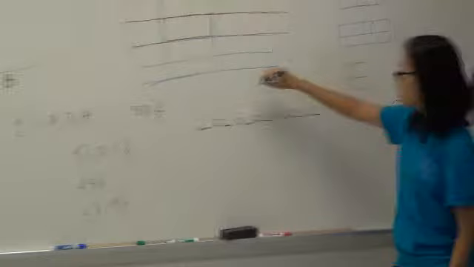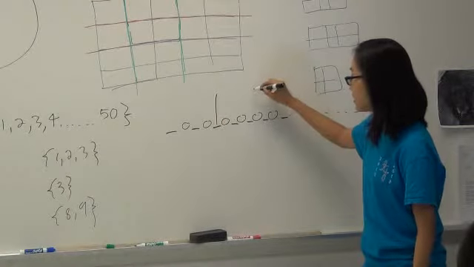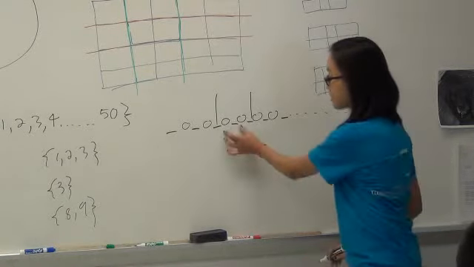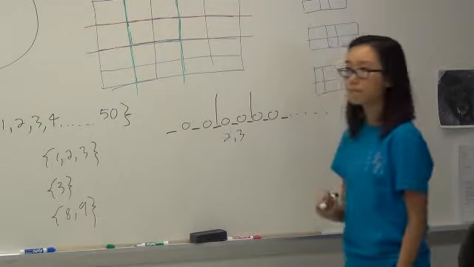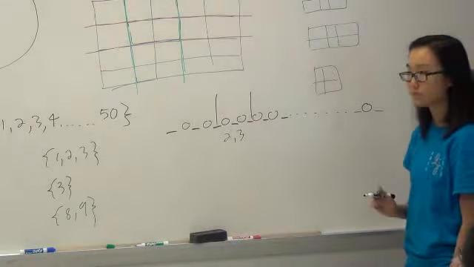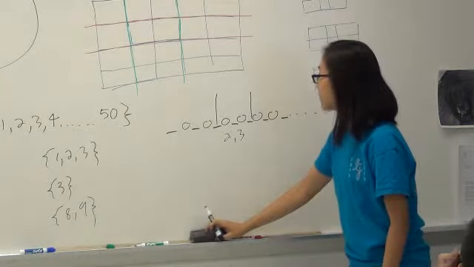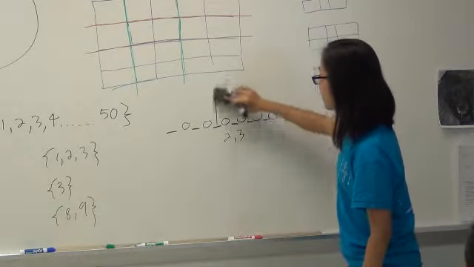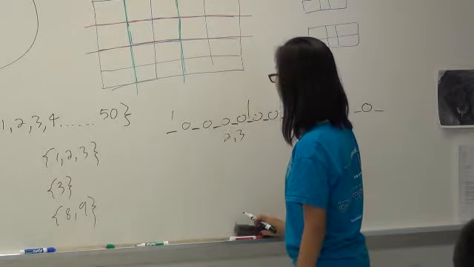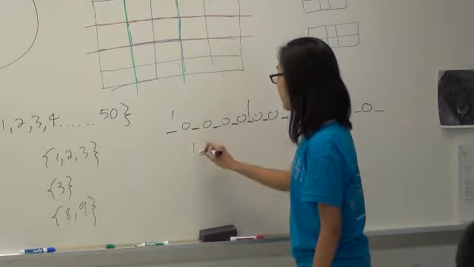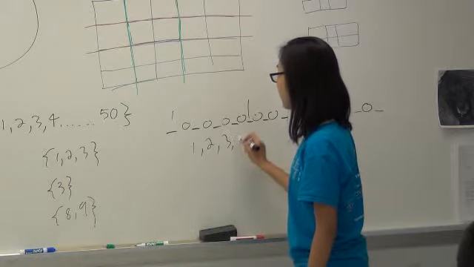right? So you put a divider here and a divider here, and this would define a consecutive subset. So this would be 2, 3, right? Or we can put a divider here and a divider here. And that would be 1, 2, 3, 4, right?